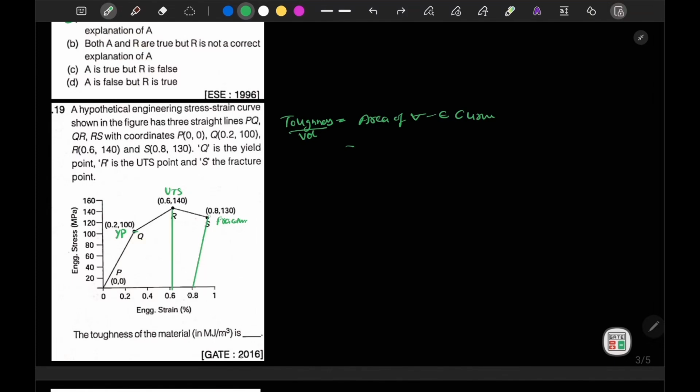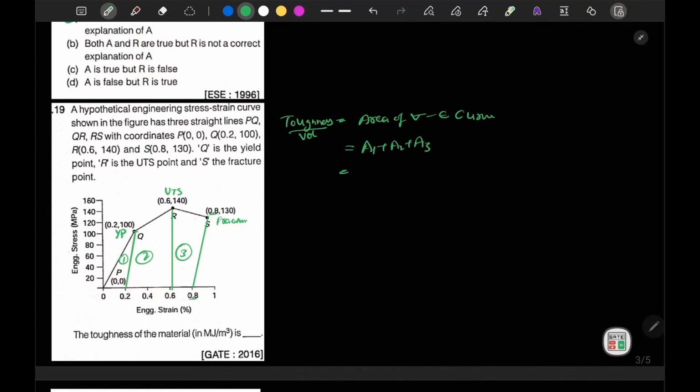Here this line should be a straight line because it is mentioned here 0.8, and this is also 0.8. And here it is mentioned 0.2, this is also 0.2, so this is also a perpendicular line. So we can find the area under all the curves. Let's say this is region 1, region 2, region 3. So this will be A1 plus A2 plus A3.